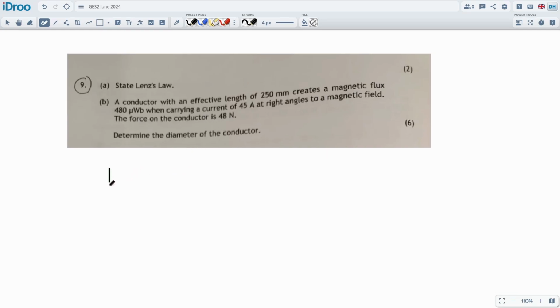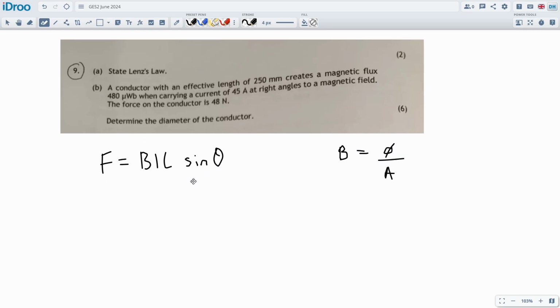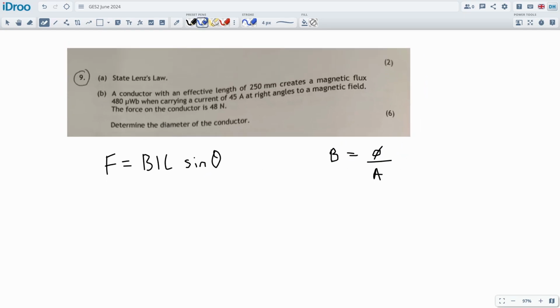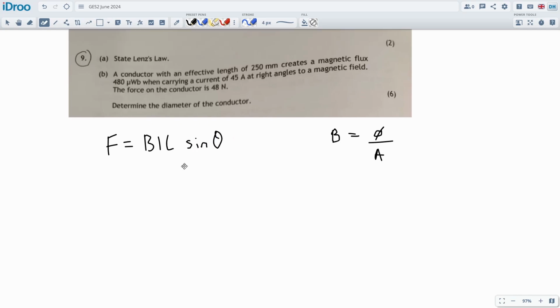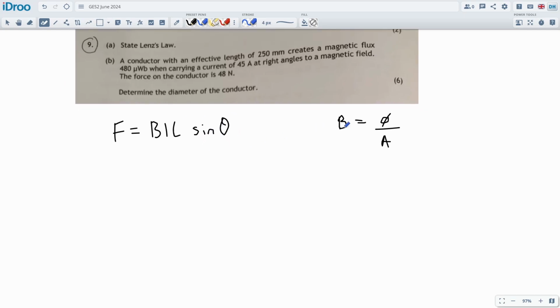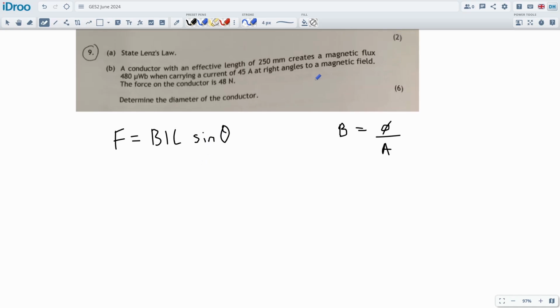This should be fine. We're talking about the F equals B I L sine theta calculation, and also B is equal to phi over A. It should just be fine. It's just a little bit backwards. It's a little bit of extra algebra for you guys, which I know is a bit of a sticking point. I mean, we got through all that algebra in GES 1, and now we have to do a little bit here. It's unnecessary, and it's not as nice as just having two straightforward questions where it's calculate flux and flux density, which is what we prefer, but whatever, it's not that bad.